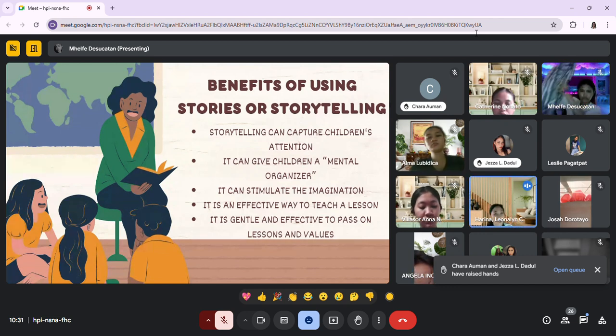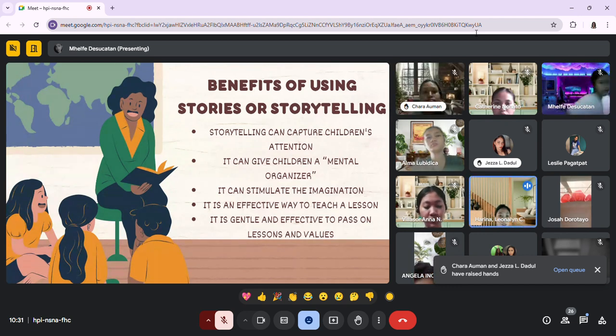Yes, that's right. Telling a story can stimulate the imagination again, and it can spark curiosity in the children. So how about the fourth bullet?